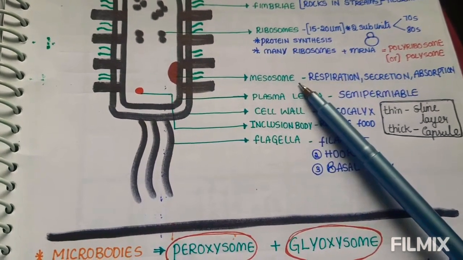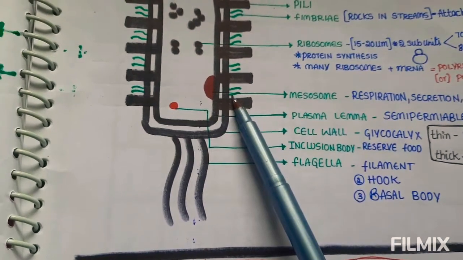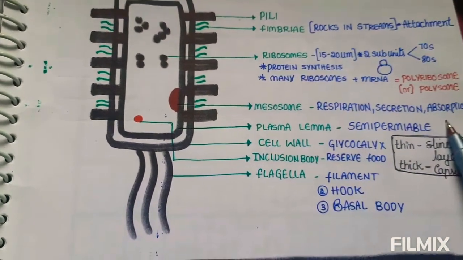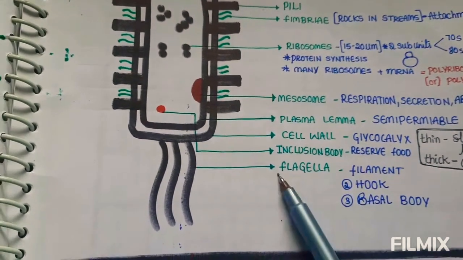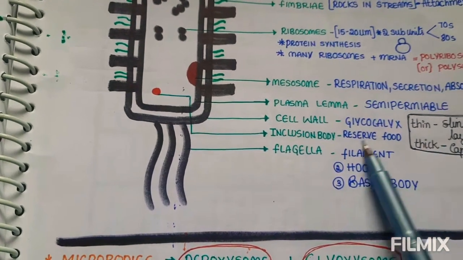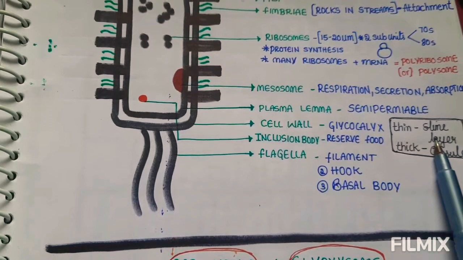This is the structure of a mesosome. Mesosomes help in respiration, secretion and absorption. Plasma membrane is semi-permeable in nature. Cell wall is made up of glycocalyx.